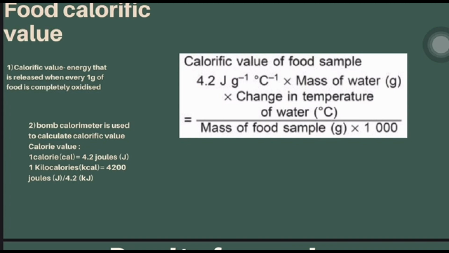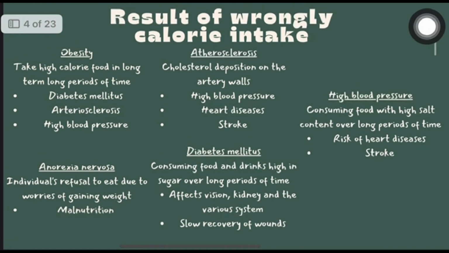Next, the bomb calorimeter is used to calculate calorific value, such as 1 calorie equals 4.2 joules and 1 kilocalorie equals 4,200 joules. So, this is the calculation that you can use for the bomb calorimeter. Next one is the result of wrong calorie intake. The first is you can get obesity.